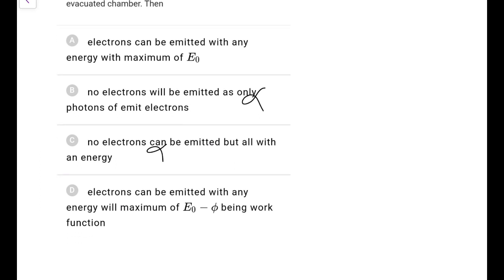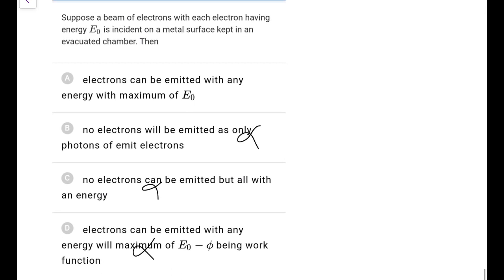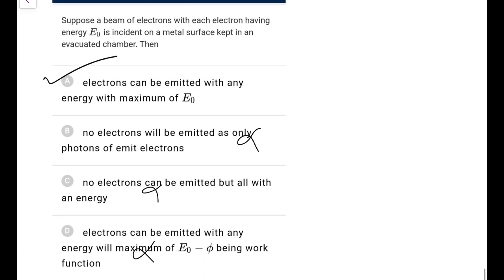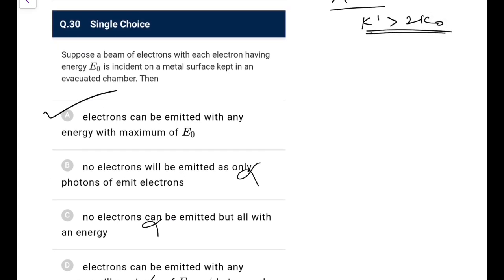Electrons can be emitted with an energy with a maximum of phi, being the work function. Here it is not the work function thing. Here it will be like A. It is not the photoelectric effect. Here the electron is directly colliding with the electron, so it may lie near the surface and so can have a maximum amount of energy E naught in this particular case. So go for option A. It is not a photoelectric effect.